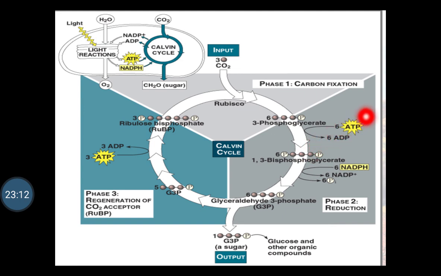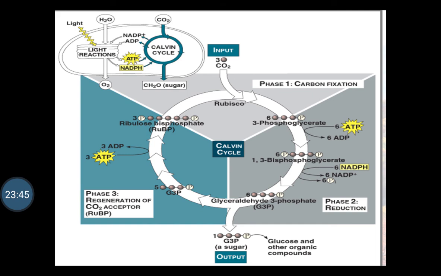In this case, the energy molecules which are prepared during the light reaction in the form of ATP and NADPH are utilized. Here 6 molecules of ATP are used. Here 6 NADPH are used. Here again 3 molecules of ATP are used. So in this way, the energy molecules formed during the light reaction are used in the dark reaction, and the end product of the Calvin cycle, the formation of glucose or sugar, takes place.